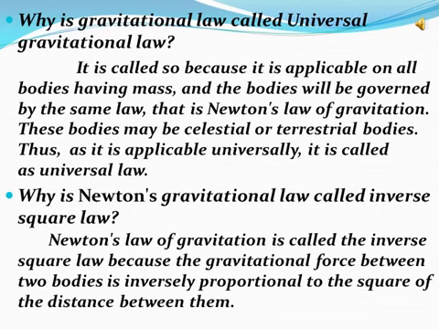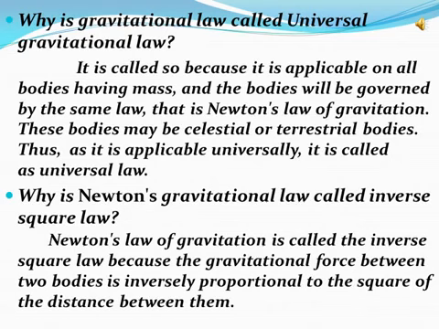Now you are going to study how to answer two questions. The first one, why is the gravitational law called universal gravitational law? It is called so because it is applicable to all bodies having mass, and the bodies will be governed by the same law, that is Newton's law of gravitation.